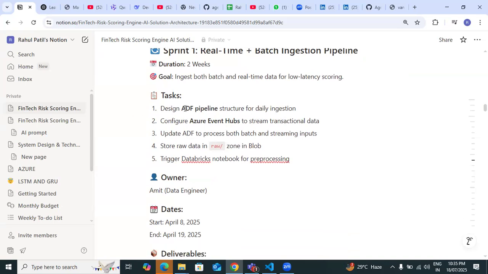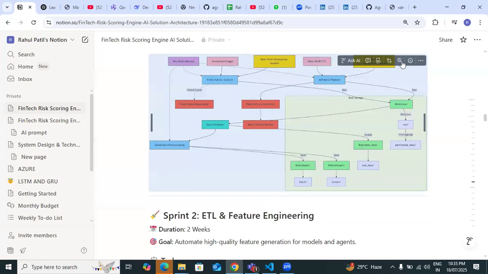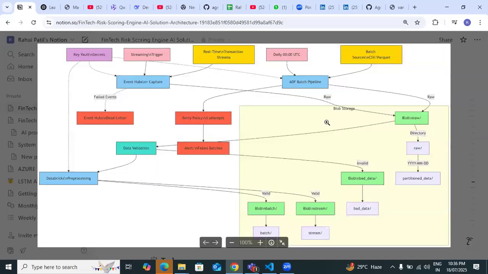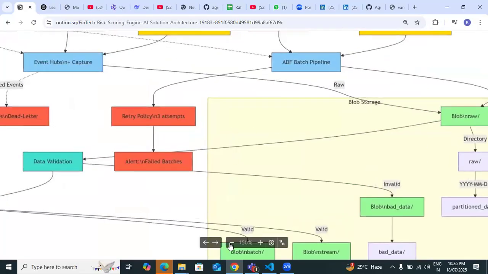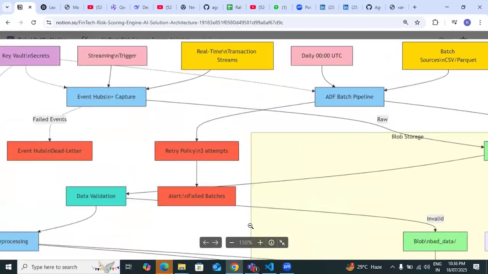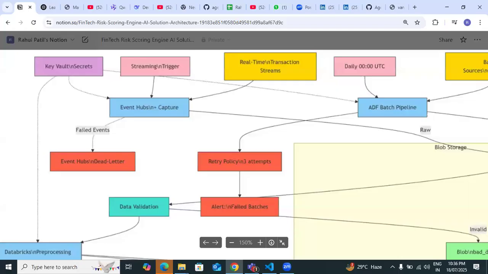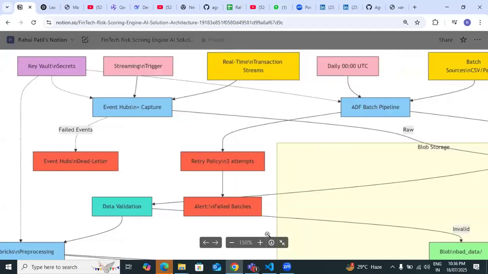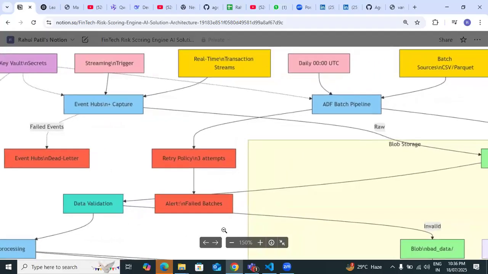Diagram only. Okay, it can't increase. Okay, that is fine. Go up. You don't need to reduce it, it was good. Here, you are maintaining Key Vault secrets. Streaming trigger, real-time transactions. Streaming is batch processing, right? Batch processing, yes. Real-time transaction is online. This one. Then batch sources CSV, ADF batch pipeline, you are using.